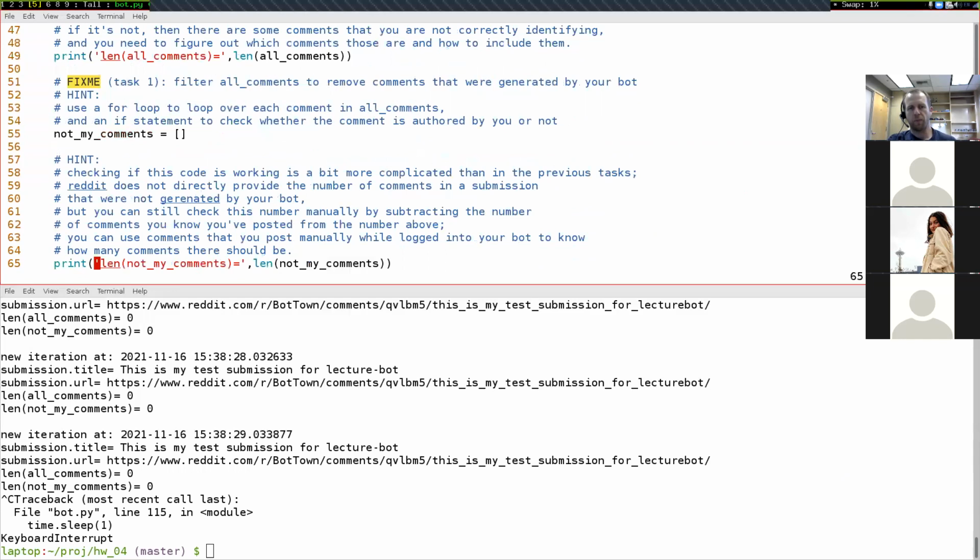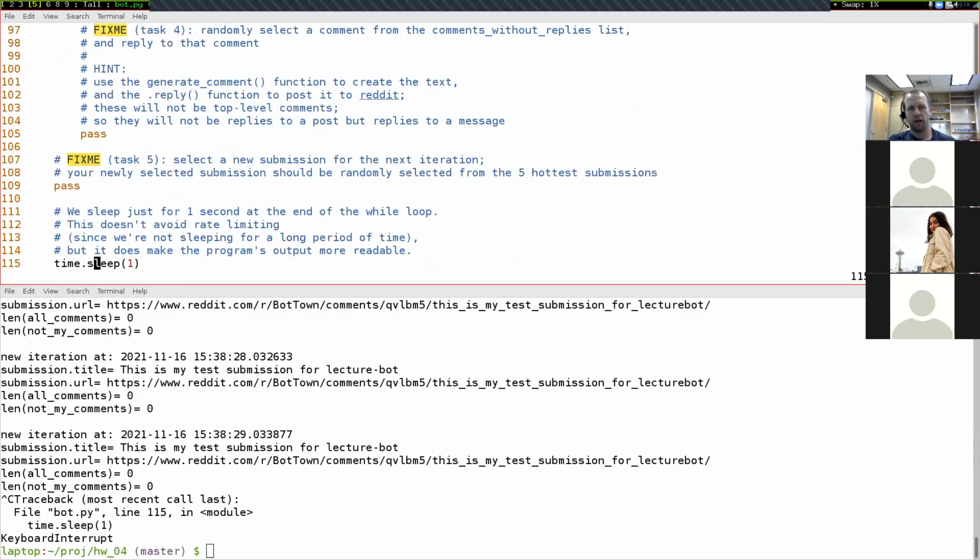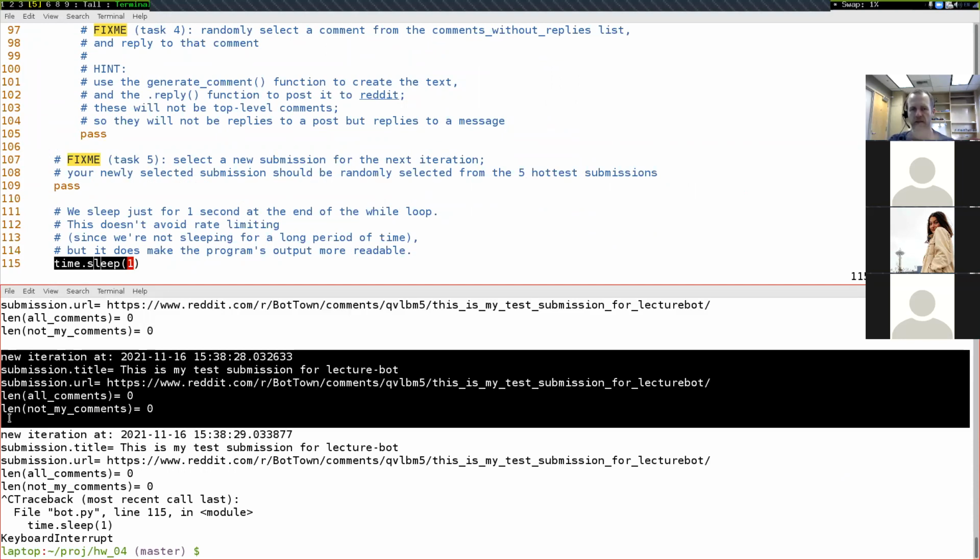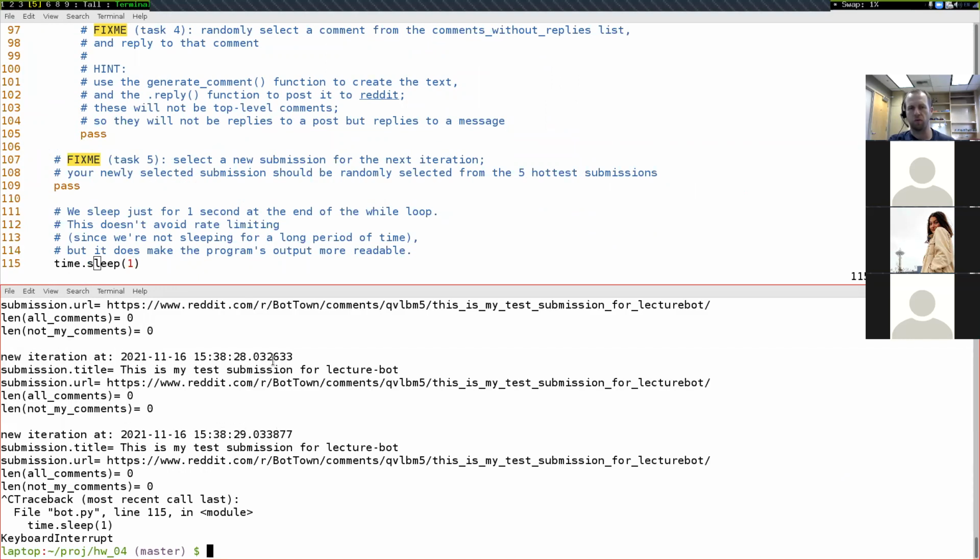Down here at the bottom, again, I added this time.sleep of 1, just so that we're not outputting thousands and thousands of these messages instantly. It's waiting 1 second at least on each iteration before running the next iteration and doing whatever it's going to do.